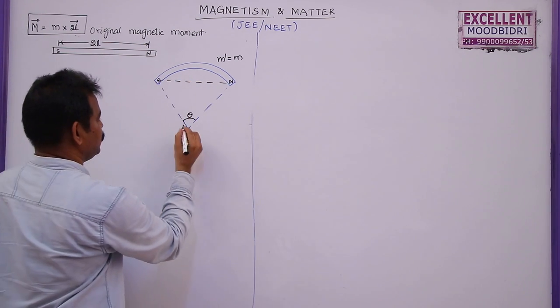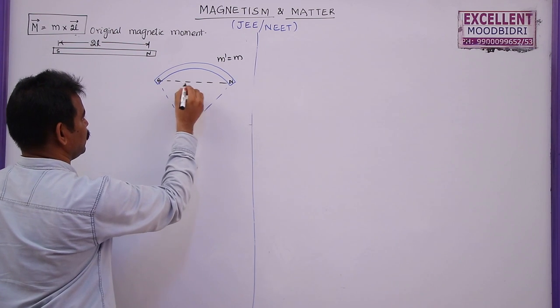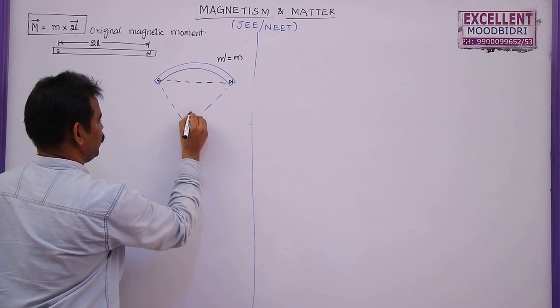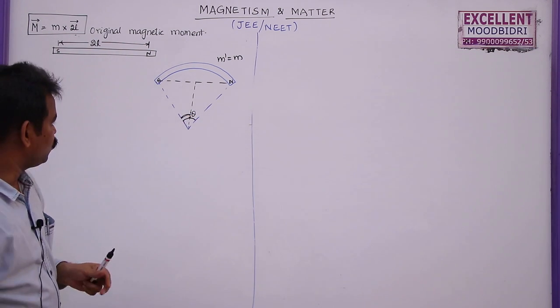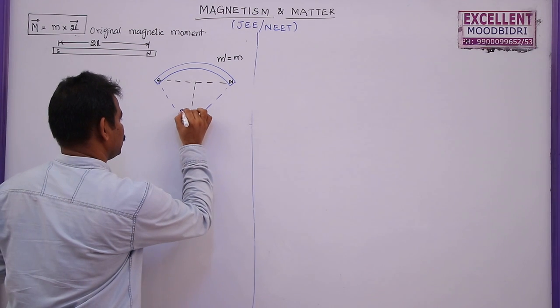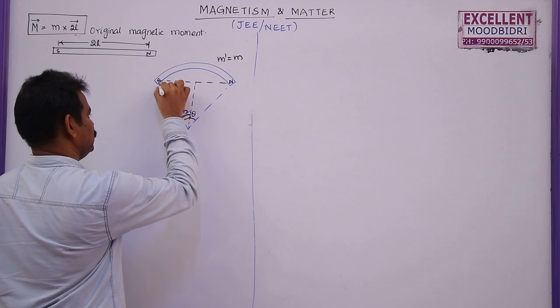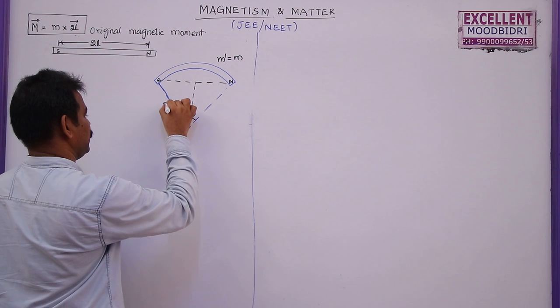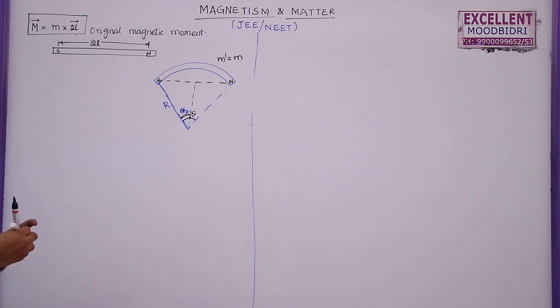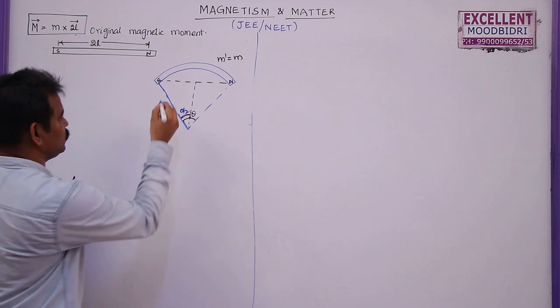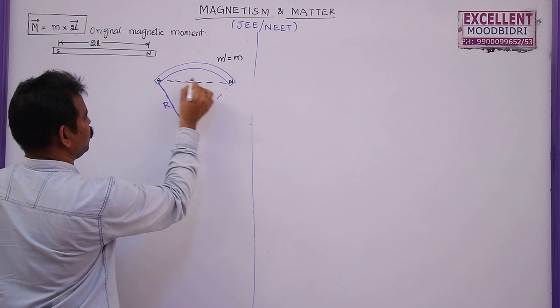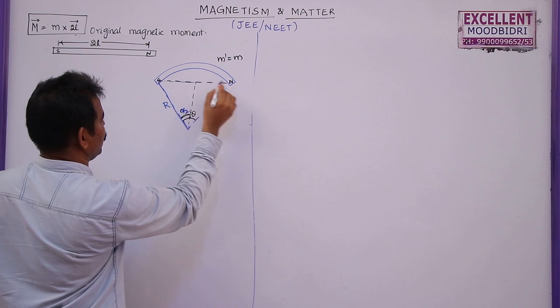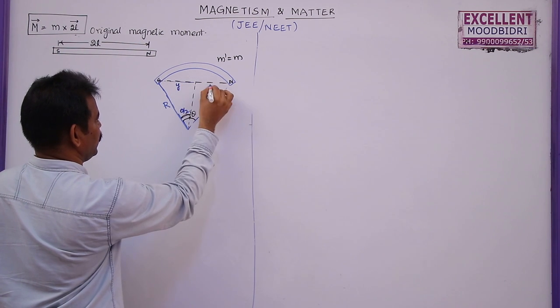But how to find this one? We can divide this angle theta, and each angle will become theta by 2. And this is the radius of this arc, I can write it as R. Now how to find this value? As the distance between south pole and north pole is this one, let me take this as y and y.